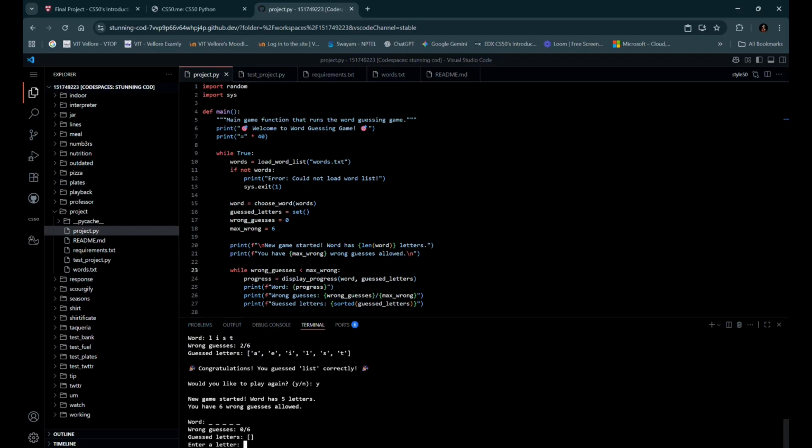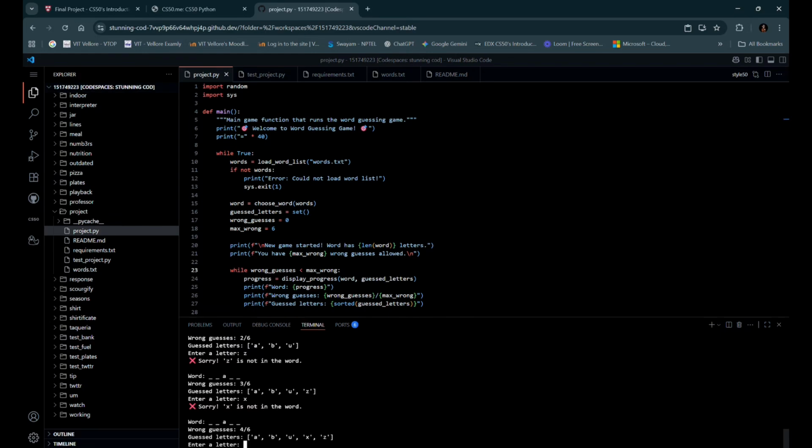Let me try another word. It's a 5 letter word, so I can try something like A. A is there in the word. I try B. B is not there, so I have one wrong guess. Like I try U. U is also not there. Z. Z is also not there. X. X is also not there.